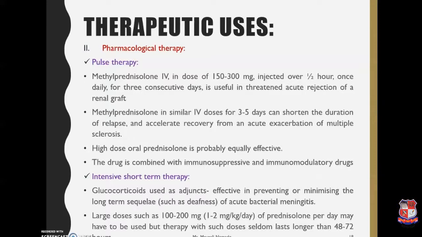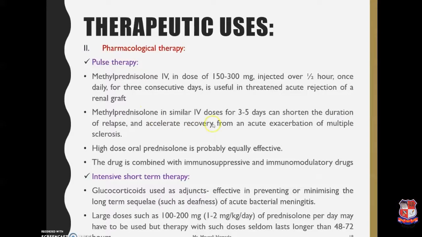The pharmacological therapy generally includes the pulse therapy and the intensive short-term therapy. Methylprednisolone in the form of IV at the dose of 150 to 300 mg is generally preferred for 3 consecutive days, and it is generally useful in threatened acute rejection of renal graft. Some form of